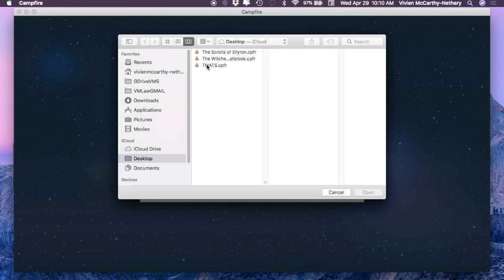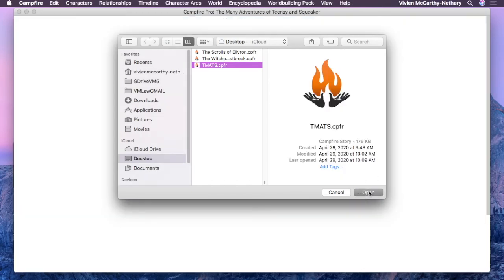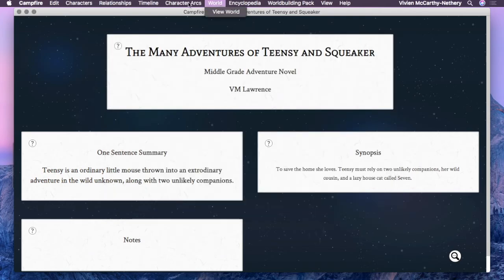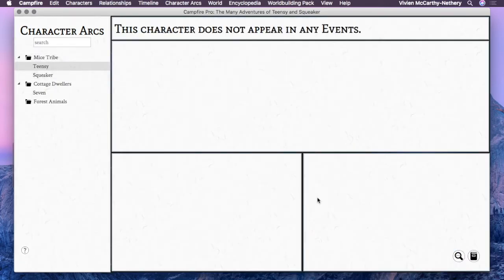So we're going to go back over to Teensy and Squeaker, click and open. Okay, so now we are going to go into the character arc. I'm just going to show you what the character arc tab looks like. When you fill out your characters, you'll get these arc pages. So there they are. And as you start filling out their timeline and their character backstory, things are going to start filling out in here.